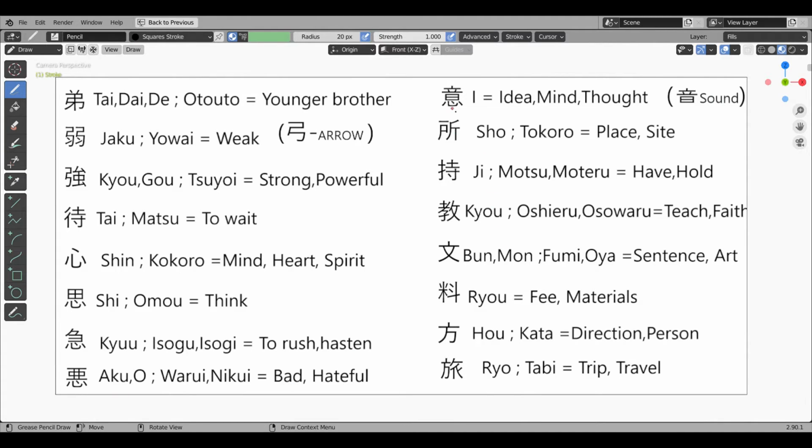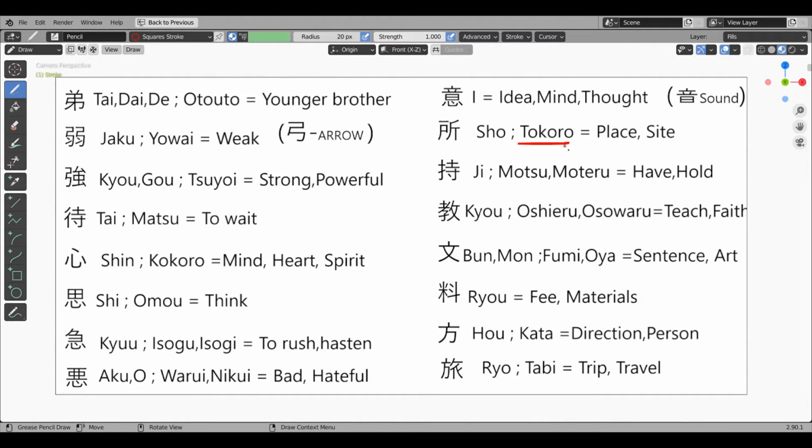Another kanji in which the heart radical is used is i kanji. This kanji has the heart radical and the sound radical. This kanji is the sound kanji. So heart's sound, that is opinion expressed. So it is idea, thought or mind.